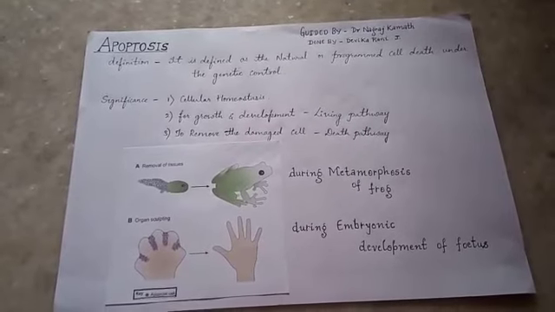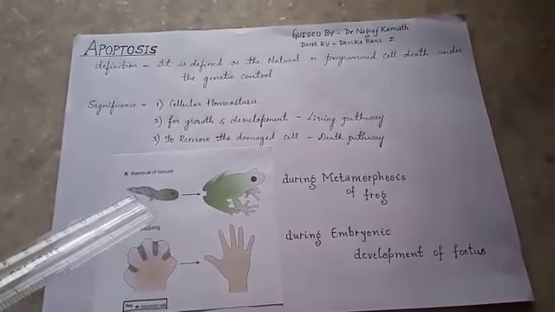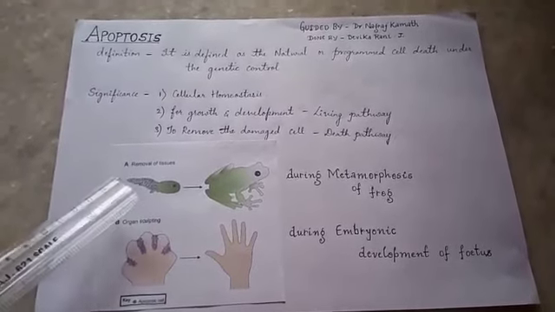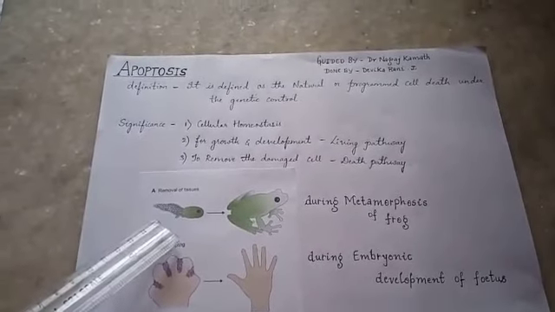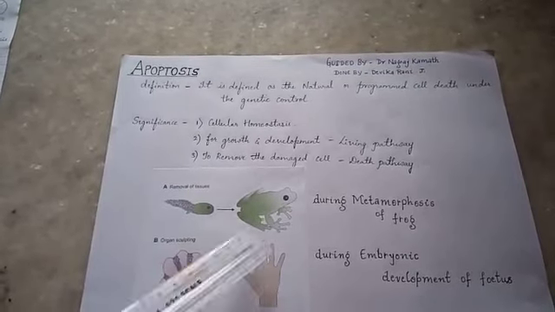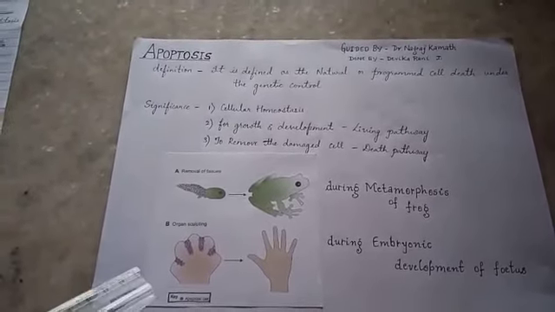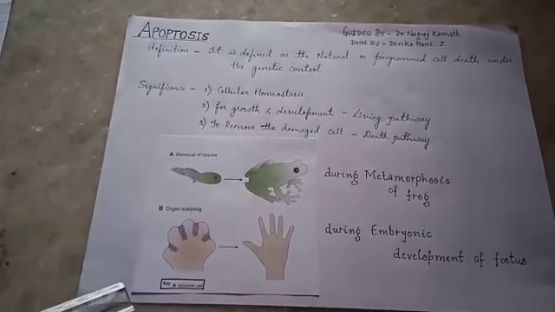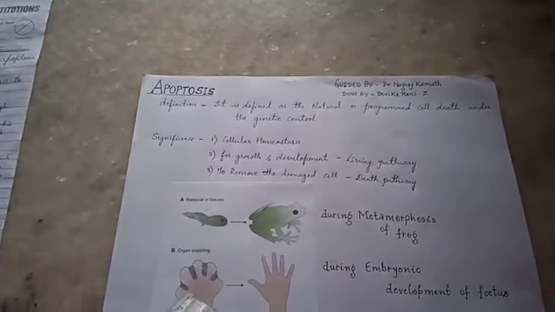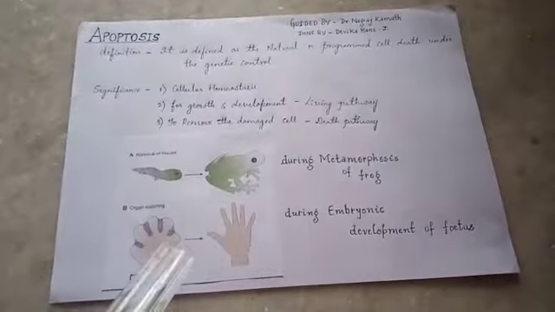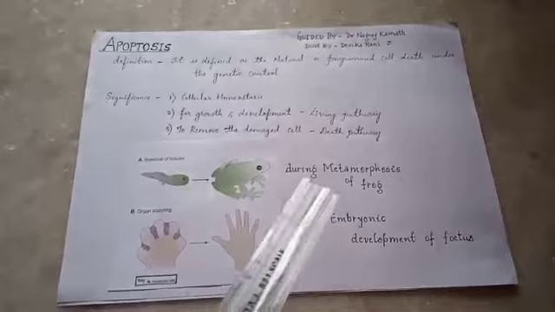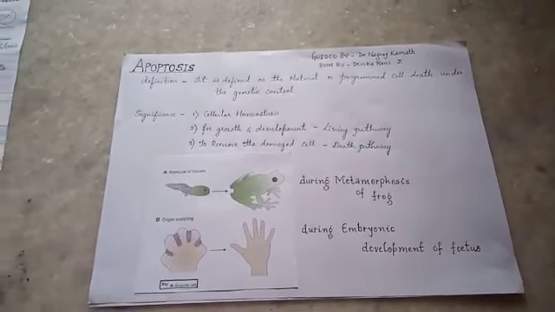For growth and development, an example is the metamorphosis of a frog. In the case of a frog, during the developmental process, the tadpole loses its tail by apoptosis and undergoes metamorphosis to change itself into a frog. The second example is of vertebrates. During embryonic development, fingers and toes are in the form of webs. By the process of apoptosis, the cells in the middle are lost and well demarcated fingers and toes are formed. This is during the embryonic development of the fetus.